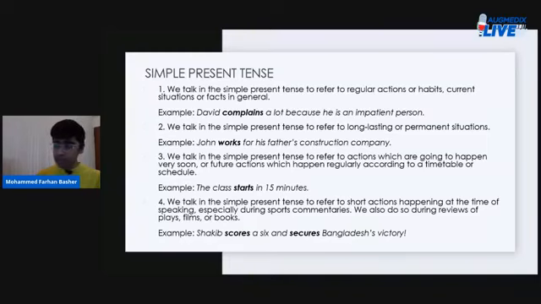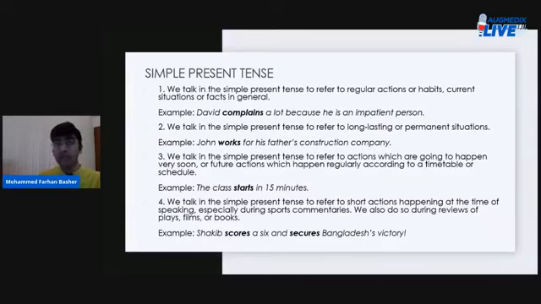Okay? So, when you want to talk about short actions that are happening right at the time of speaking, right? And especially those actions are basically commentaries, like you're making a commentary on an ongoing cricket match or an ongoing football match, right? When you're doing commentary, you will observe the next time you watch a match that the commentators most of the time speak in the simple present tense, right? So they say, for example, Shakib scores a 6 and secures Bangladesh's victory.